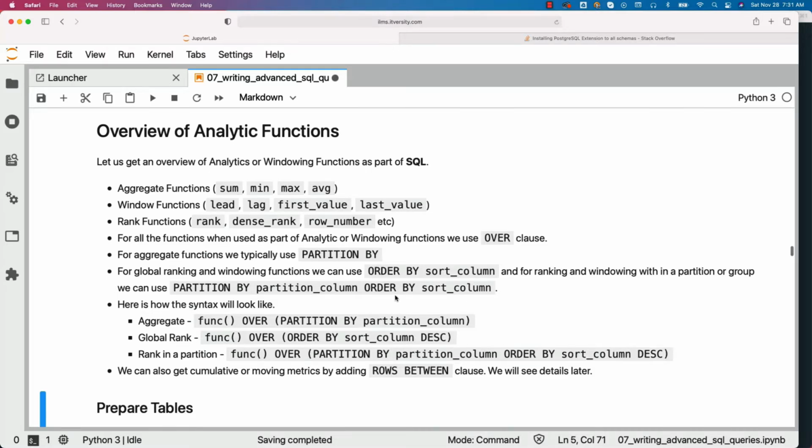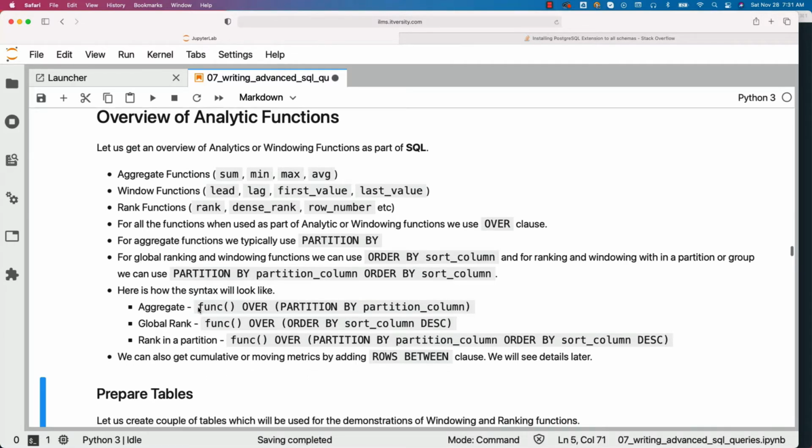And also with respect to order by clause, if we want to sort the data in descending order, we can use DESC. Here is how the syntax will look like. This is the syntax for aggregate function. We typically have the functions such as sum, min, max, average, etc. It will typically take argument and then over and then partition by partition column in circular brackets. For global ranking, the function, then over, then order by sort column, DESC to sort the data in descending order.